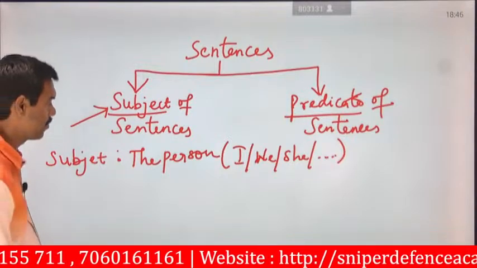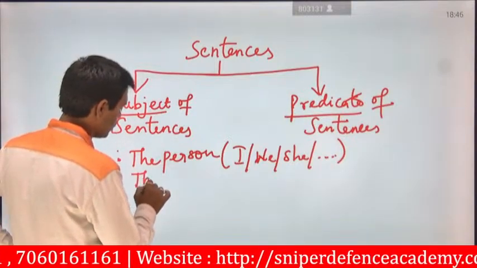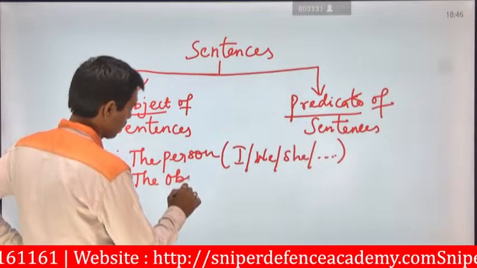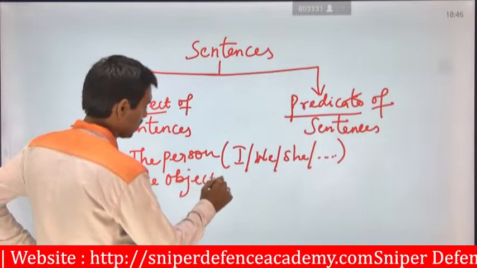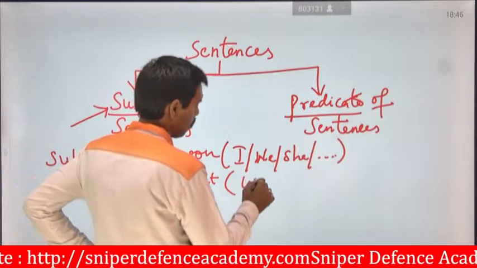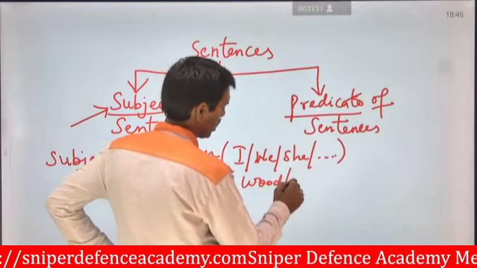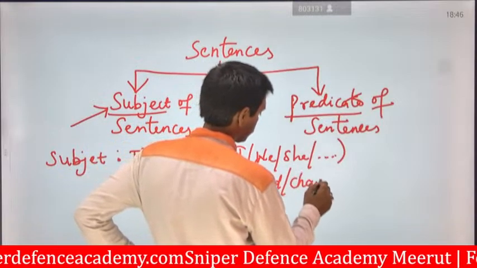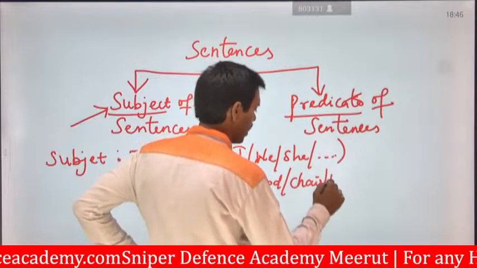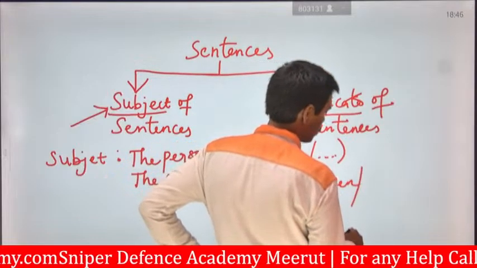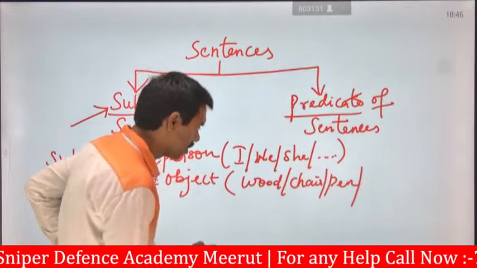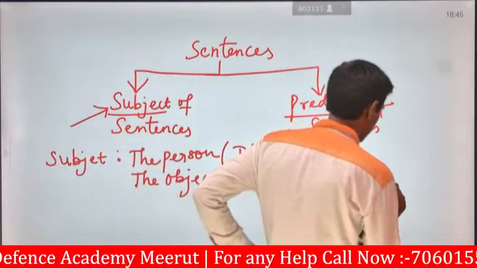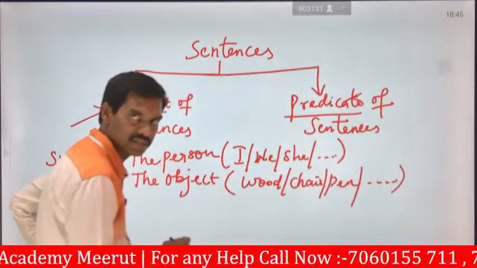The next one is the object. The object like wood, chair, whatever may be, the pen is doing some work. Whatever you are selecting, this is also said to be a subject.